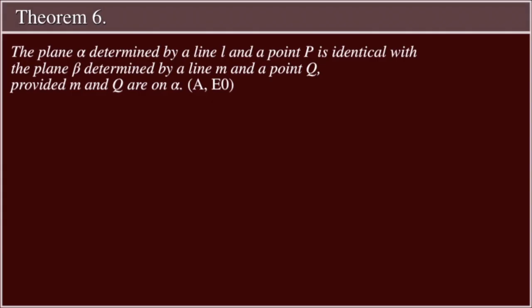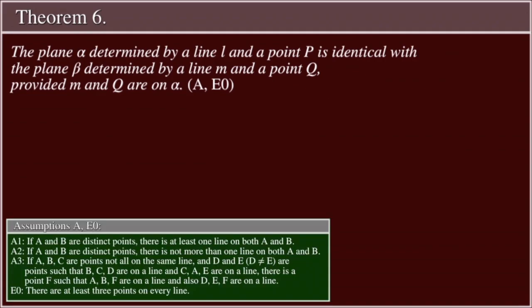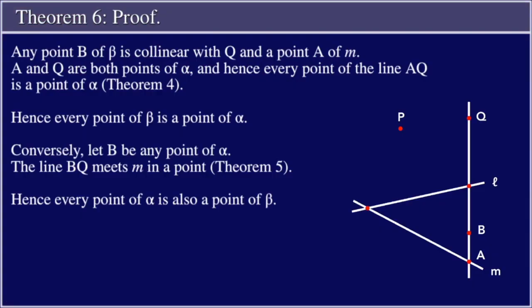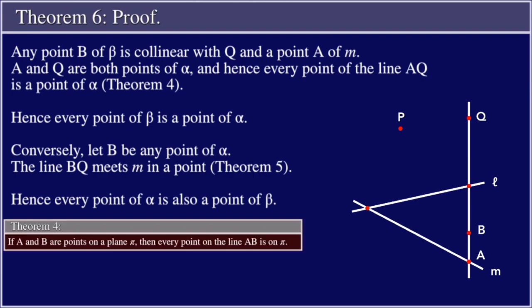Theorem 6. The plane alpha determined by a line L and a point P is identical with the plane beta determined by a line M and a point Q, provided M and Q are on alpha, by assumptions A and assumption E0. Proof. Any point B of beta is collinear with Q and a point A of M, figure 9. A and Q are both points of alpha, and hence every point of the line AQ is a point of alpha, by theorem 4. Hence every point of beta is a point of alpha.